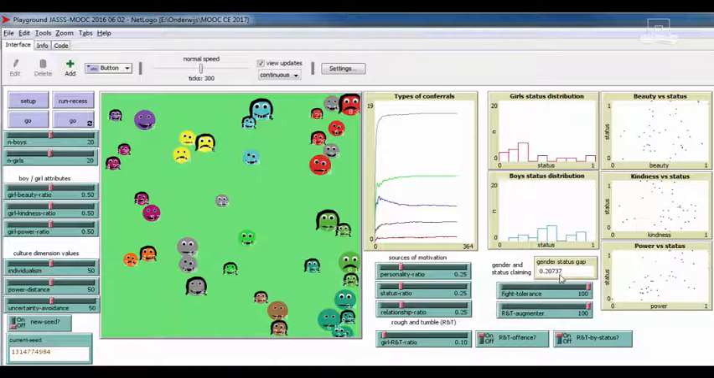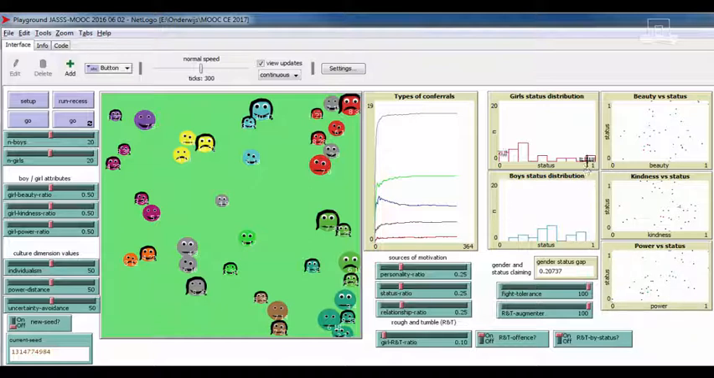You see that the gender status gap has now grown to 0.2 on a scale from -1 to +1. That is a considerable status advantage on average for the boys. But you can see that, for instance, this girl here, very strong girl, beautiful and kind, has very high status. She has it all, you could say. Here we have a girl that's beautiful and pretty strong and unkind. She might have fought a lot, and she also has a large status, as has this one here. Of course, it's partly due to chance, but you see a clear correlation between power and status.